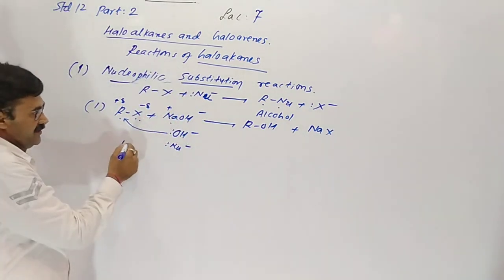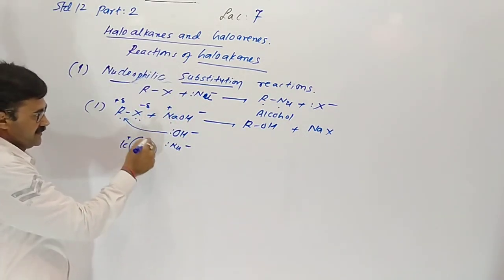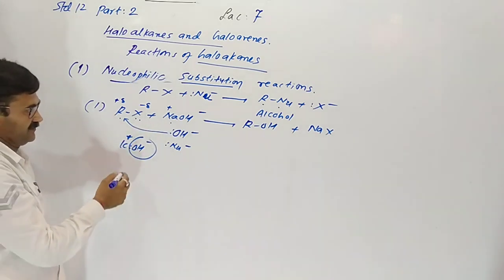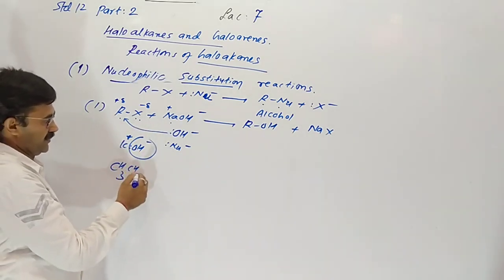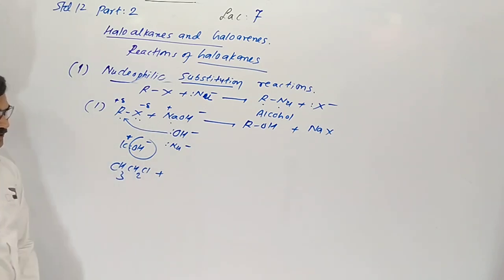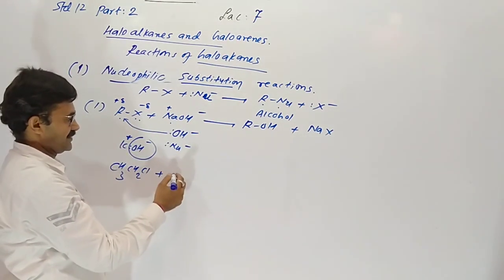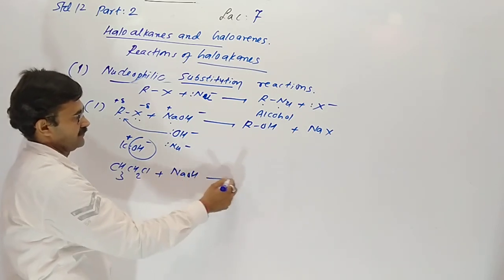If there is KOH, same. Our nucleophile is OH. I am giving you an example. Take the screenshot. All the reactions are not given, only one is given. The example is not given in your book.